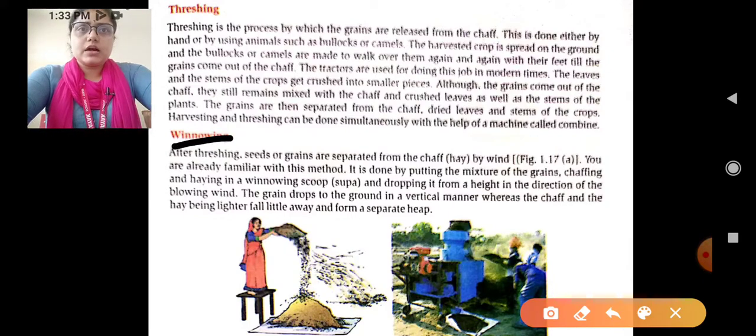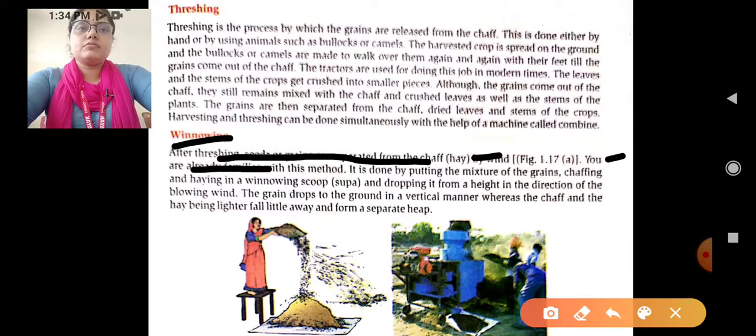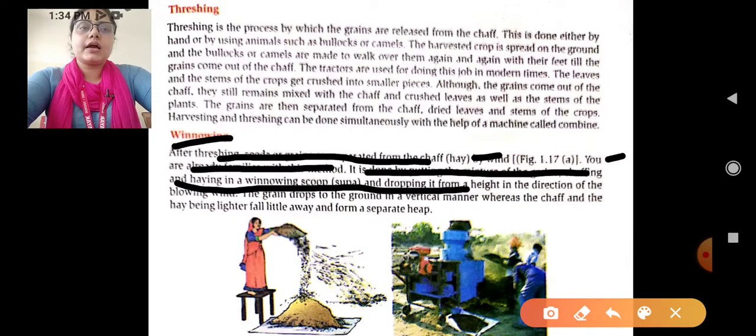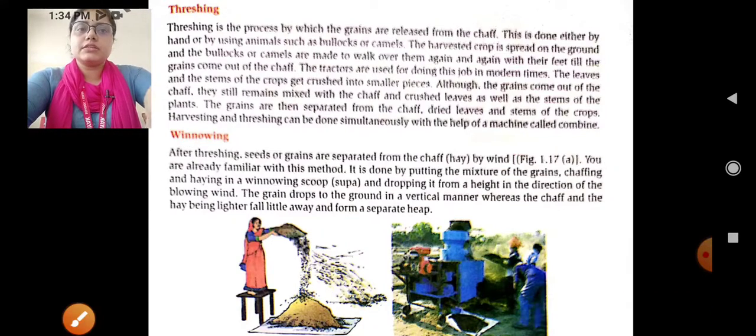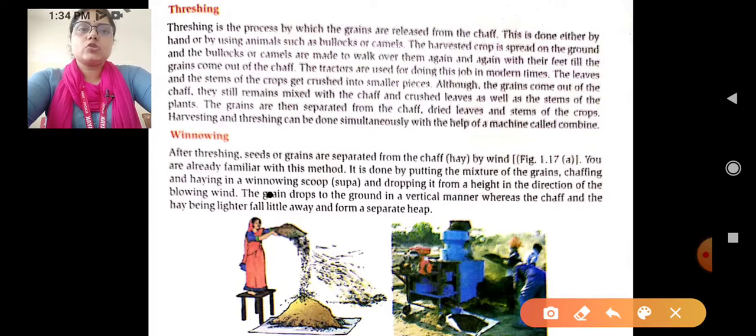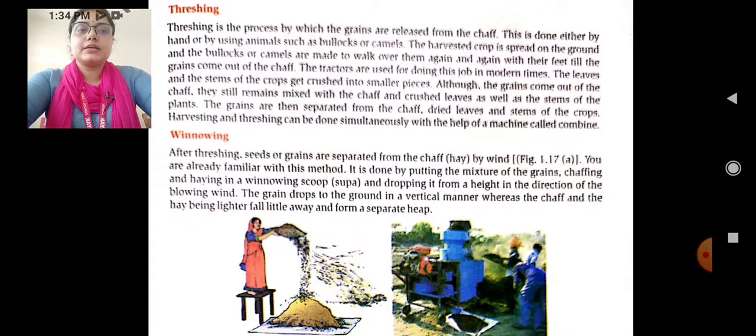What is winnowing? After threshing, seeds or grains are separated from the chaff, that we can say hay, by wind, and you are already familiar with this method. It is done by putting the mixture of the grain and chaff on a winnowing scoop and dropping it from a height in the direction of the blowing wind. The grains drop to the ground in a vertical manner, whereas the chaff and the hay, being lighter, fall a little away in a separate heap.